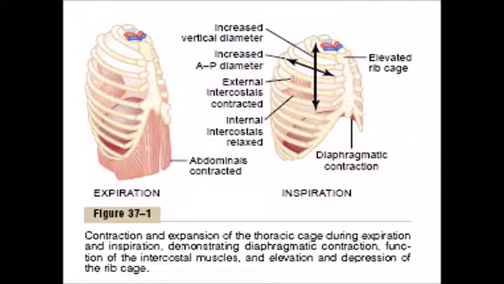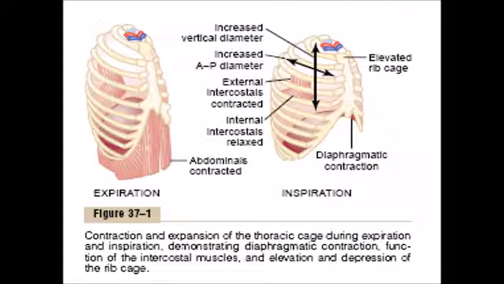Now carefully watch the diagram. You will find anatomy of various respiratory muscles. In anatomy lectures and anatomy dissections, you have seen the location of these muscles like internal intercostal muscles, external intercostal muscles, then diaphragm, various abdominal muscles.